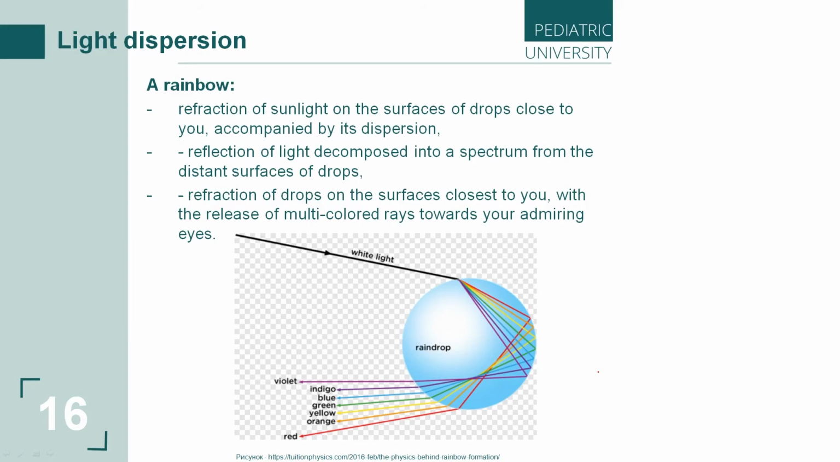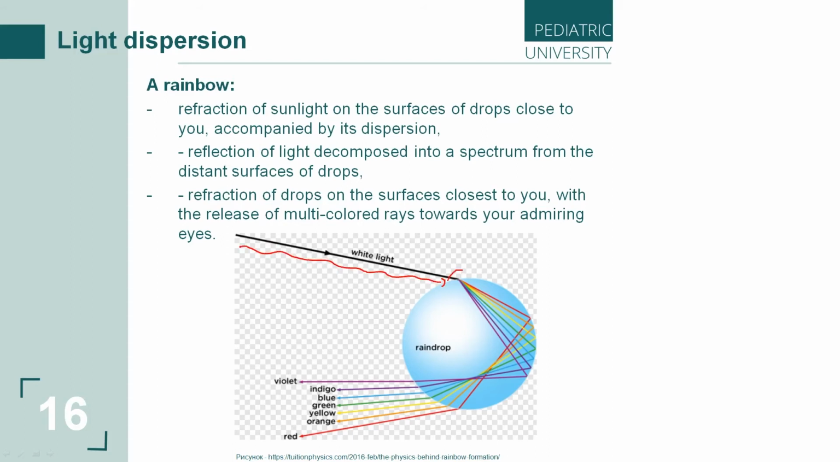The first theory of the rainbow was proposed by René Descartes. A rainbow occurs when the sun is somewhere behind you and its oblique rays illuminate rain clouds. In the smallest and therefore slowly settling raindrops, the following happens. Three main things happen. Firstly, there is the refraction of sunlight on the surfaces of drops close to you, accompanied by its dispersion, like here.